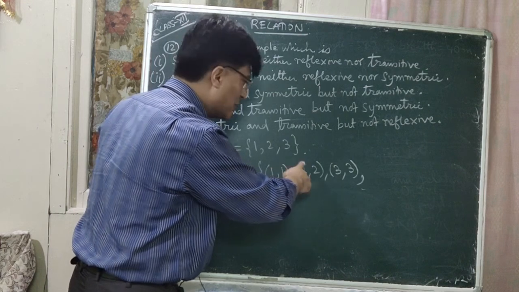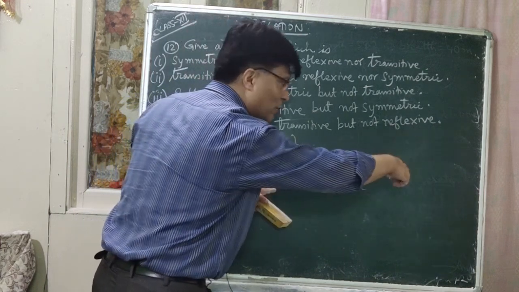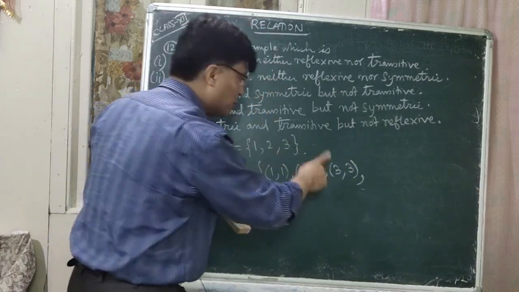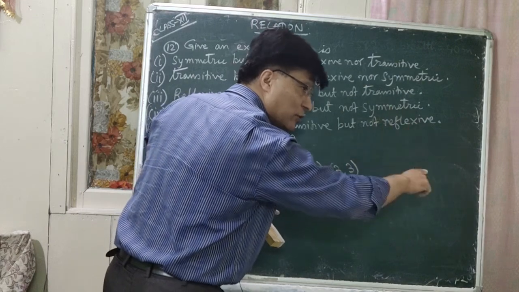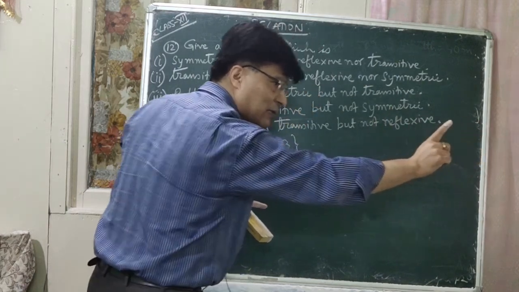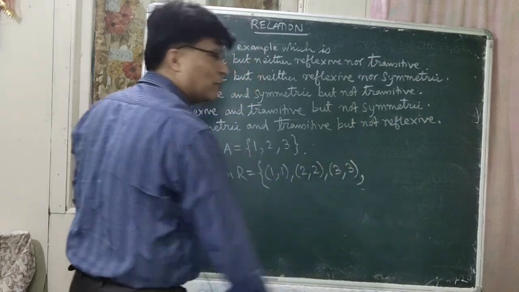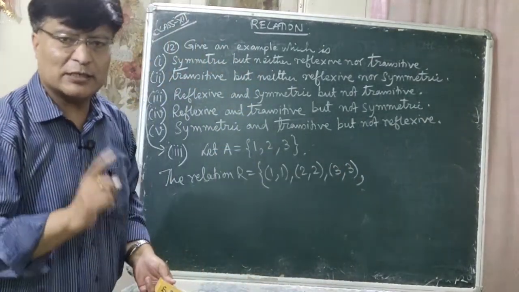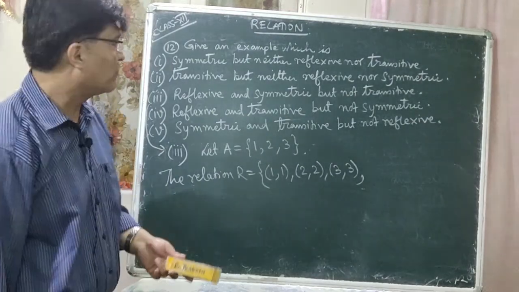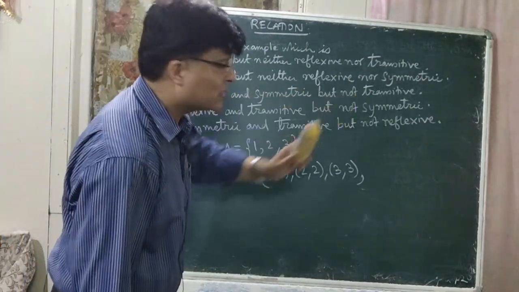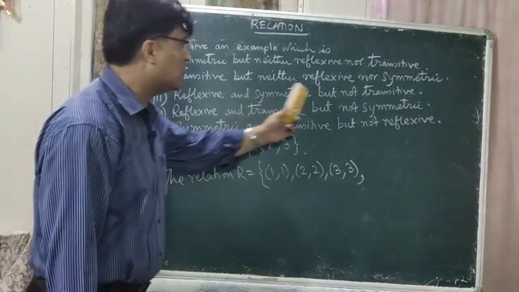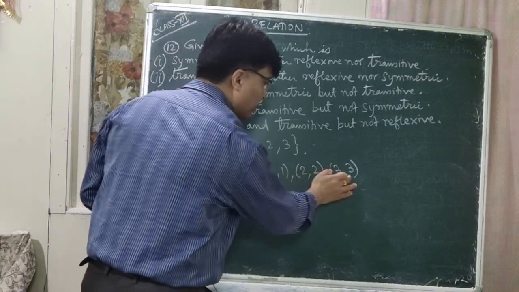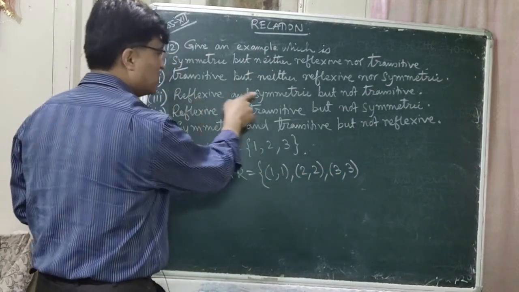You may say this is transitive. 2 comma 2, here 2 comma something is not there, so you can say 2 comma 2, it is transitive. 3 comma 3, there is no 3 comma something, right? So this is obviously transitive. If you write only 1,1, 2,2, 3,3, it is reflexive, symmetric and transitive. Okay, but it should not be transitive in this case. If you write only these three, it will be reflexive, symmetric and transitive.